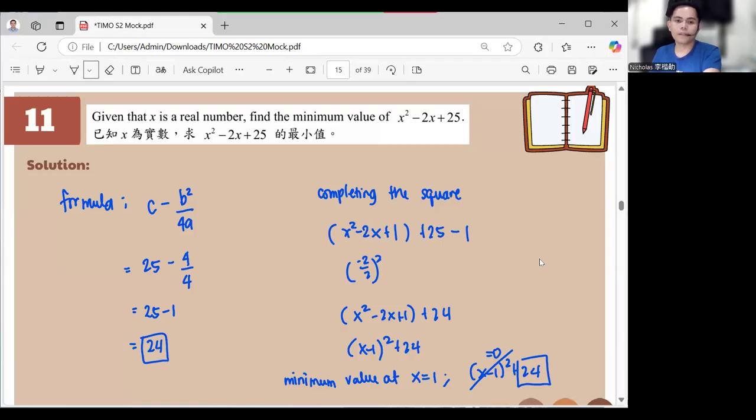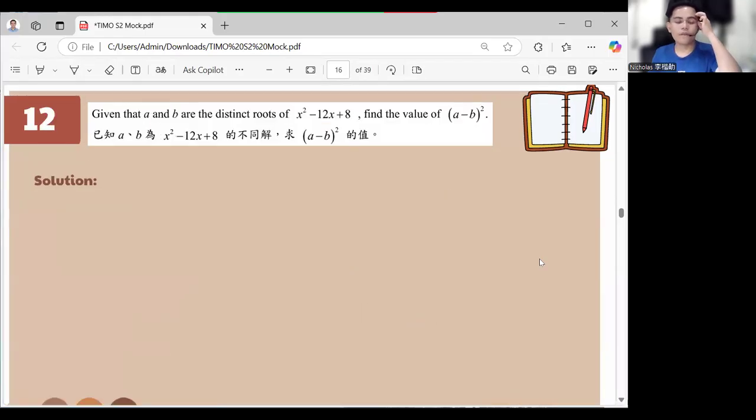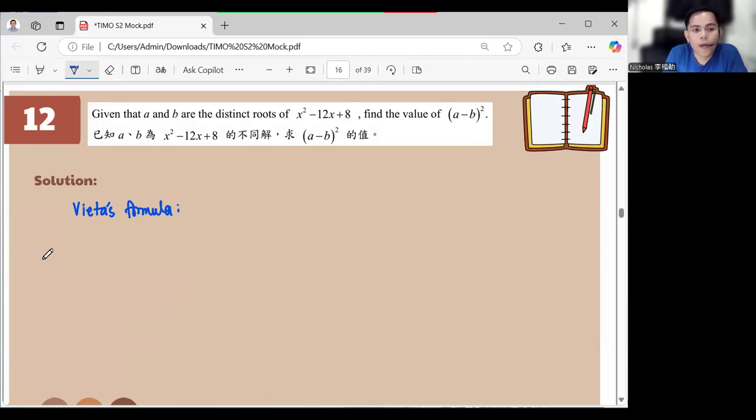Okay. Now, let's do this one. Given that a and b are distinct roots, find the value of a minus b squared. Okay. Now, to solve for this one, there is what we call Vieta's. Where if you have ax squared plus bx plus c, okay, this is for quadratic. This is for quadratic, okay?